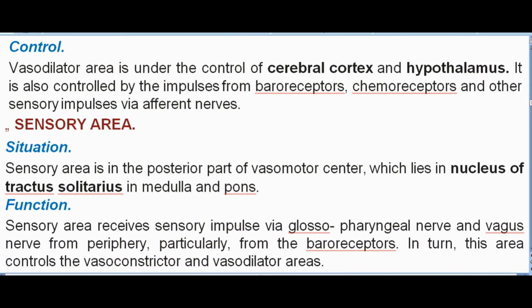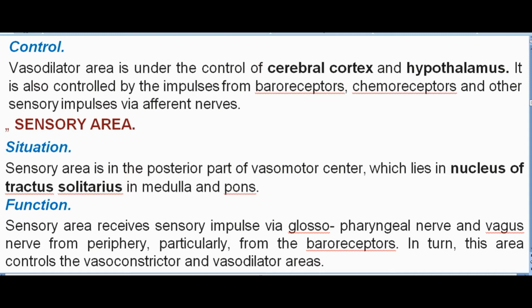Control. Vasodilator area is under the control of cerebral cortex and hypothalamus. It is also controlled by the impulses from baroreceptors, chemoreceptors and other sensory impulses via afferent nerves.